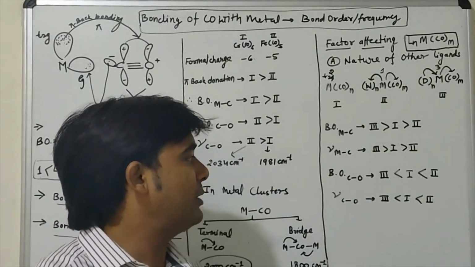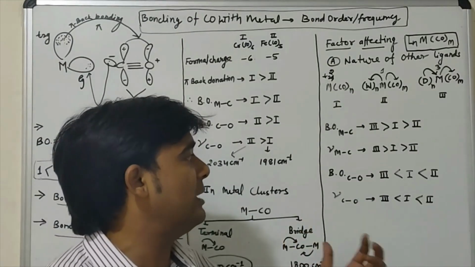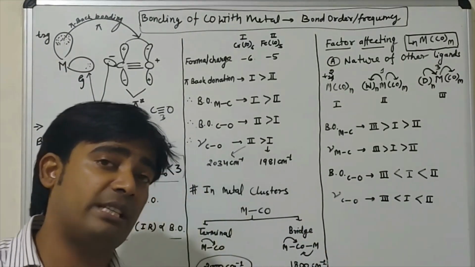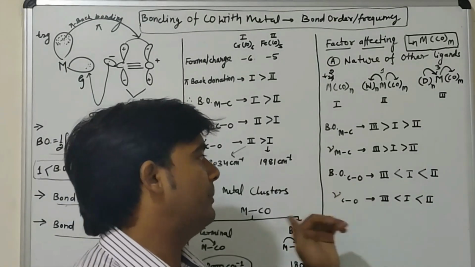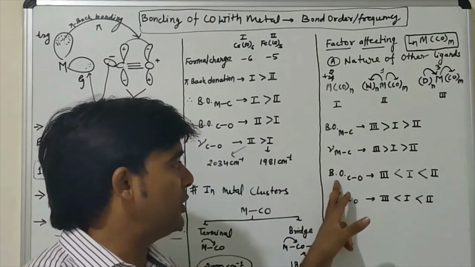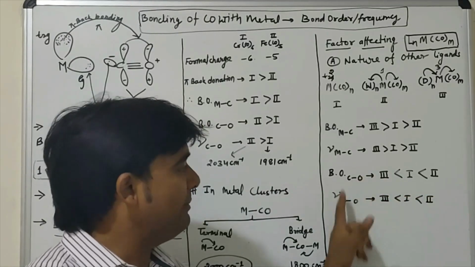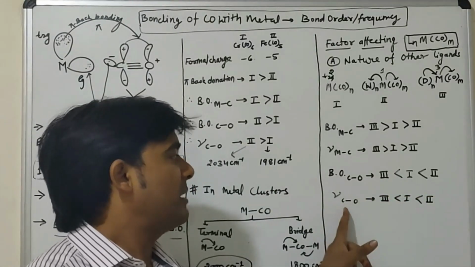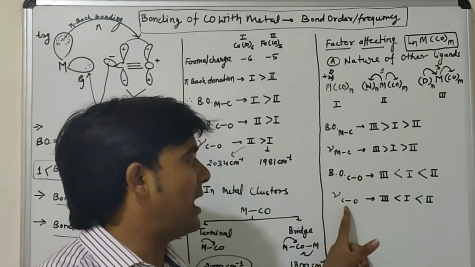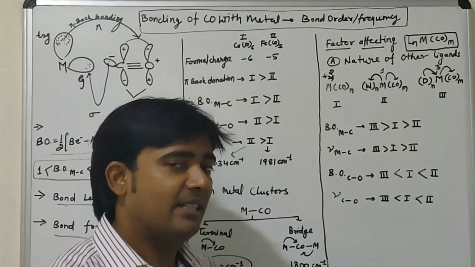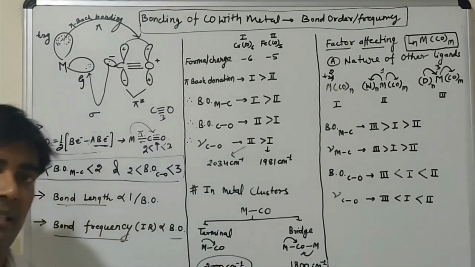Similarly, if you want to calculate the frequency, the frequency order will follow the same order as the bond order. So if the bond order between carbon and oxygen is this order, then a similar order will hold for the frequency of the carbon and oxygen bond. Okay, now we are going to discuss some other factors.